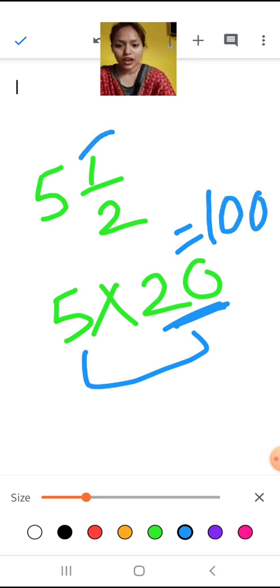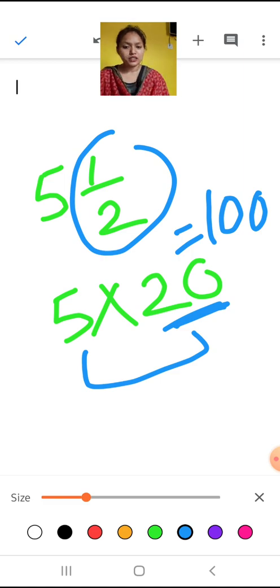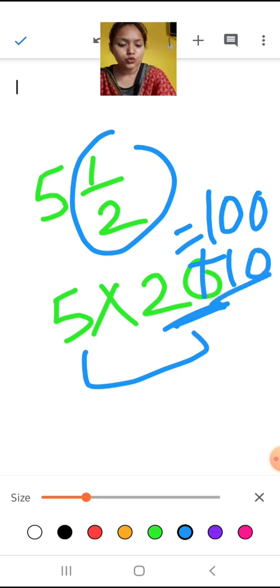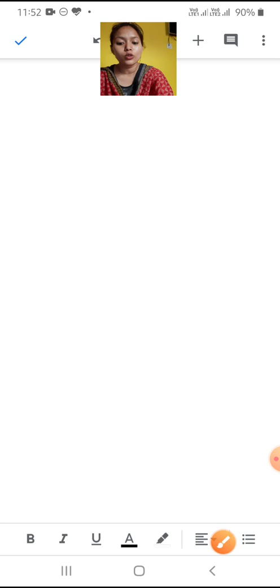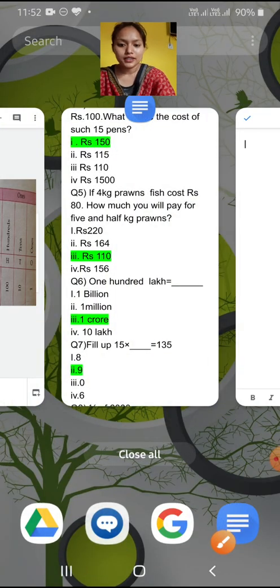And what is the cost of half a kg? If 1 kg costs 20 rupees, half a kg will cost 10 rupees. Half of 20 is 10, so we will add 10 here. So it is 110. The cost of 5.5 kg will be 110.